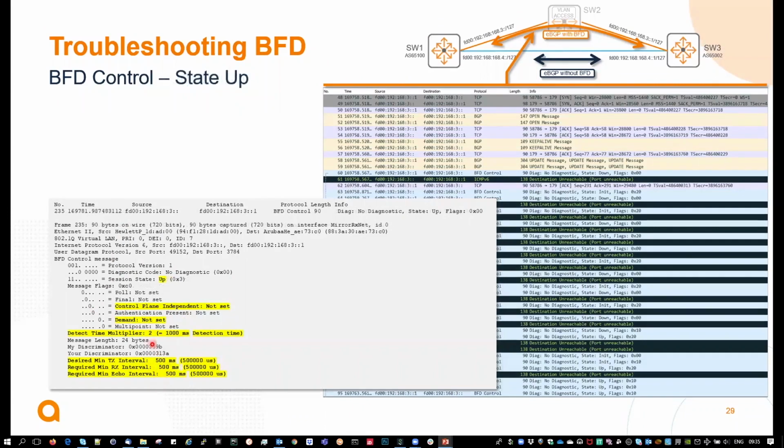And next slide is when the state is up. So when the state is up, you see, finally, the timer that has been agreed is 500 milliseconds here, here, and here.